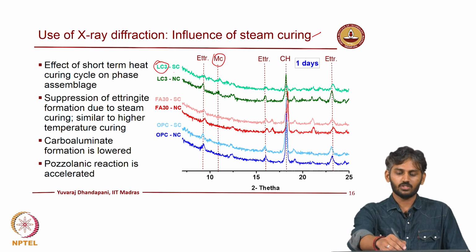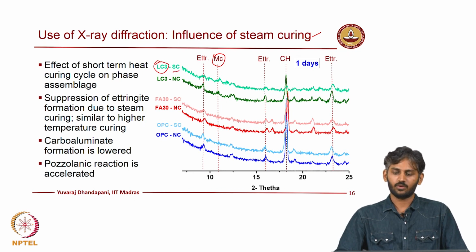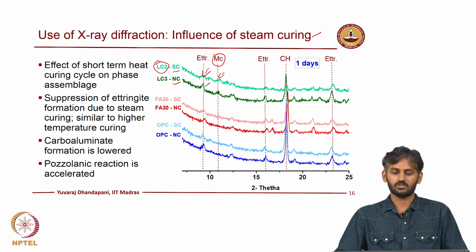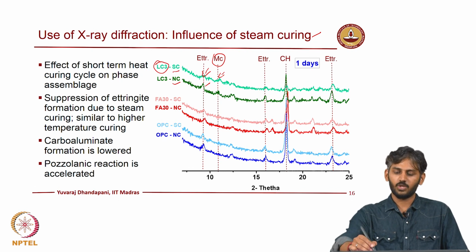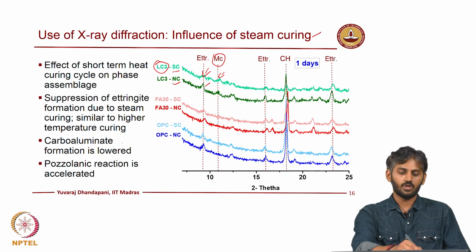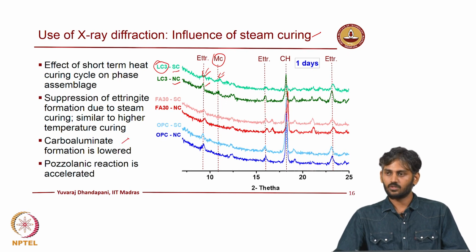Because of temperature, here SC is the steam cured concrete at one day and NC is the normal cured. When you accelerate and cure it, what you can see is the ettringite phase which is present in the normal curing tends to get suppressed. So, the ettringite phases are suppressed and the carboaluminate phases are not seen very prominently in such conditions. This has to be dealt with, and we can formulate our research studies based on the fundamental characteristics of the changes rather than a direct application oriented scenario. For instance, why are the carboaluminate phases lowered, what is the role of the pozzolanic reaction in such conditions?